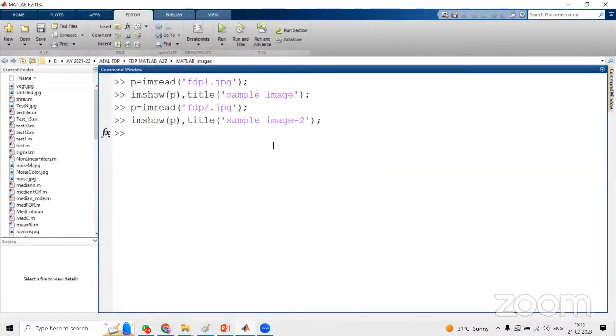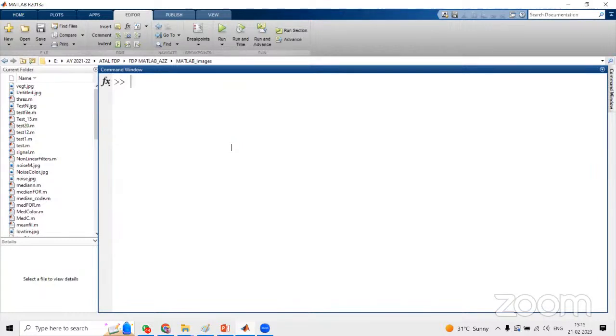Now let me use CLC to clear the command window. CLC is a command by which we can clear whatever we have typed. Just CLC, terminated by semicolon, and everything will be cleared. So always clear the command window by using the CLC command. This is very important, because in MATLAB we are going to use CLC to clear the command window, so that whatever we have typed, everything will clear.